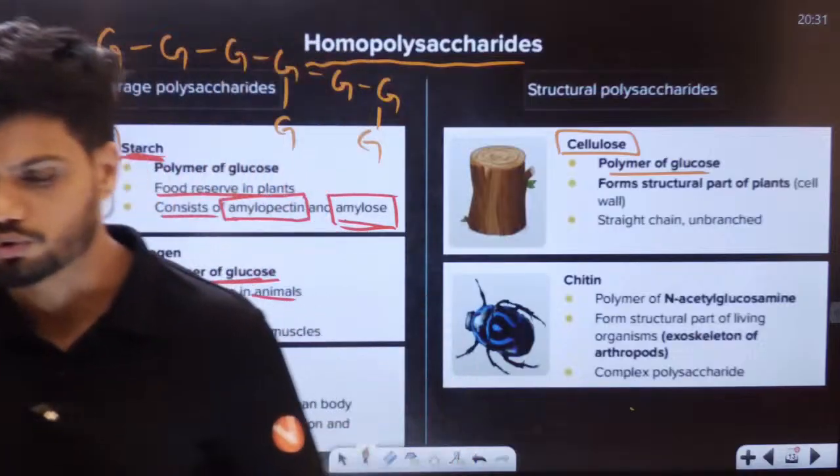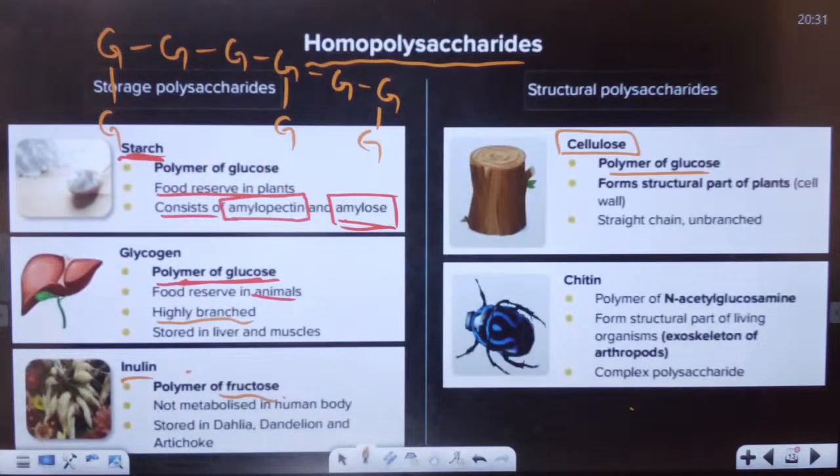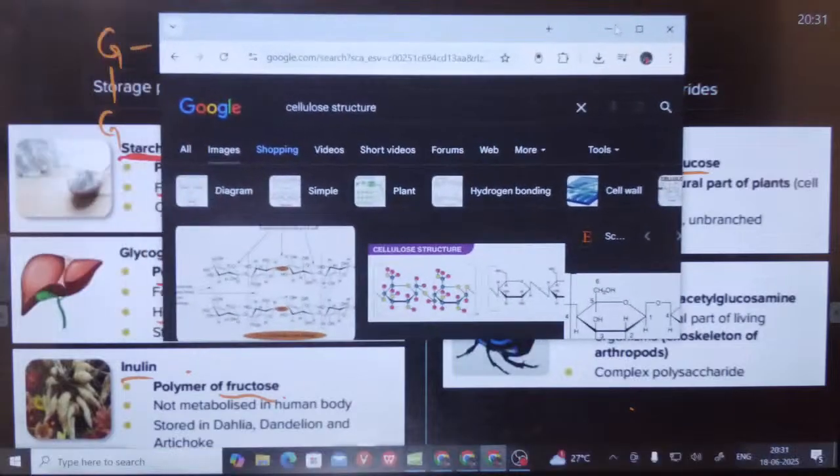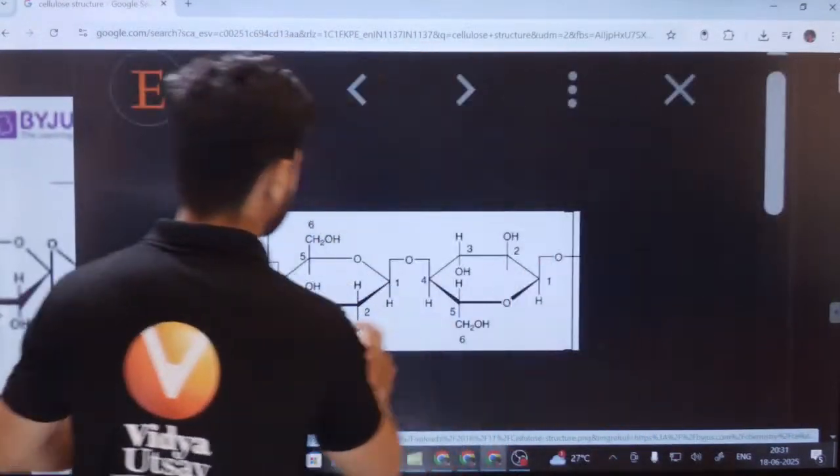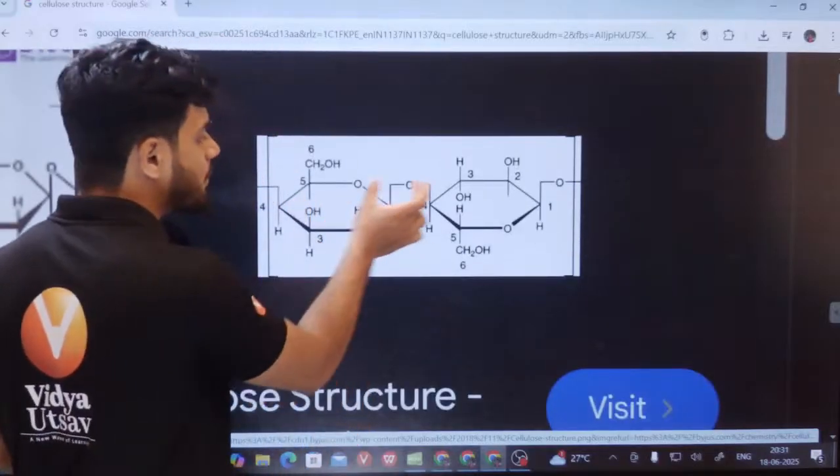Let me just show you, students. You'll get a better idea. Students, can all of you see? This is better, easy to understand, students. Look, here also there is glucose. Here also glucose, here glucose.